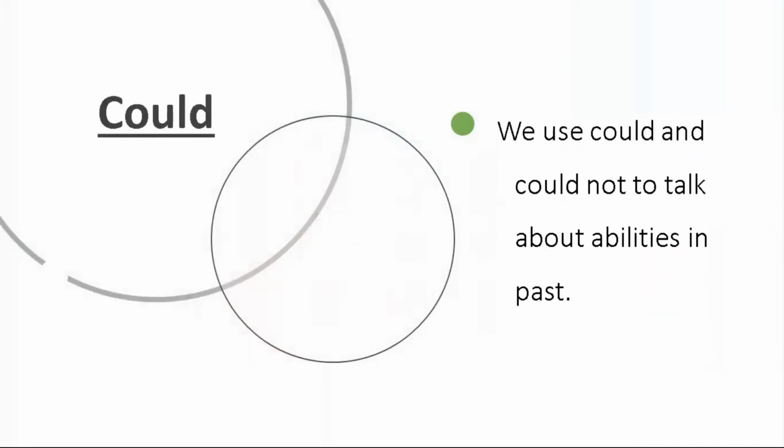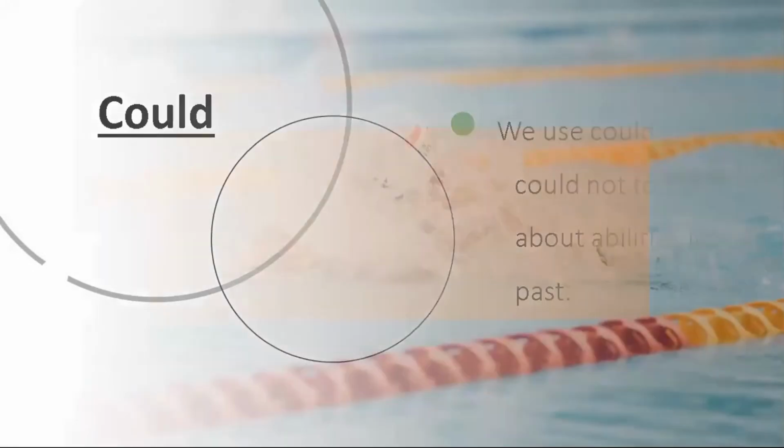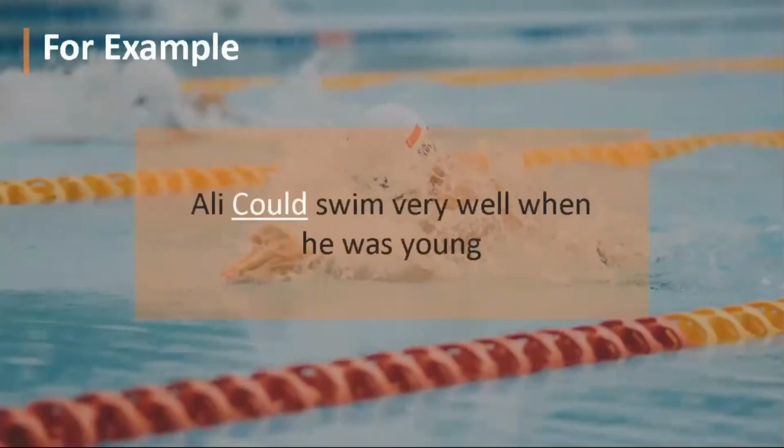Another is could. We use could and could not to talk about abilities in the past. For example, Ali could swim very well when he was young. Here, we have to show the abilities of Ali, but also in the past.